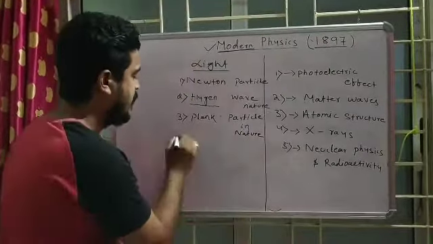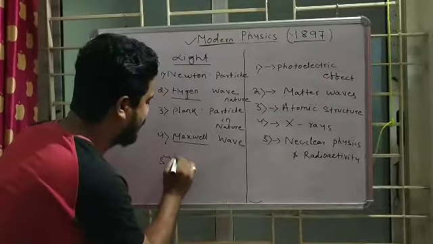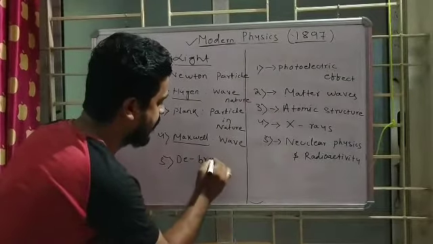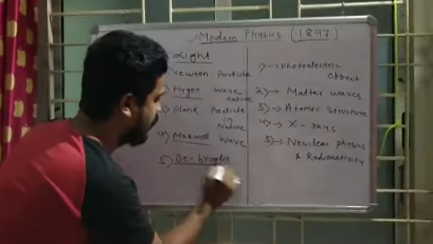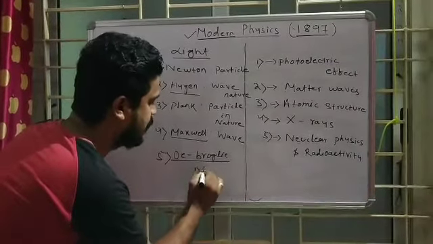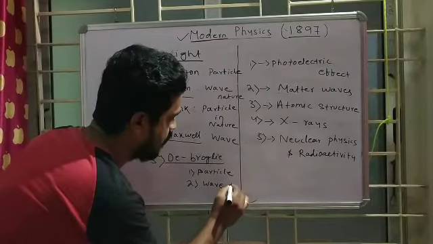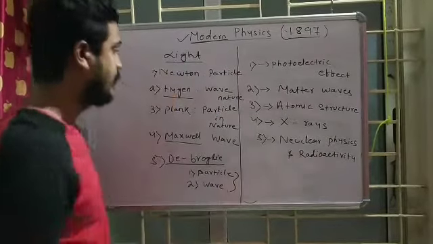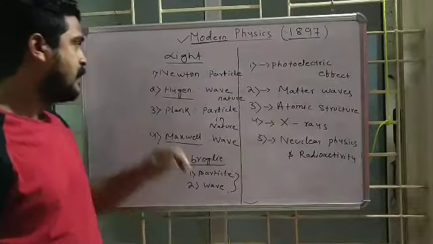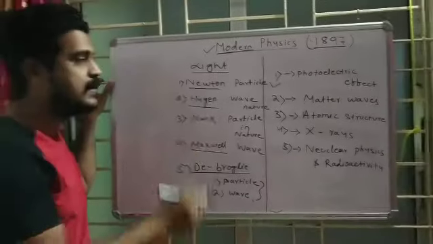Then Maxwell, so I am just writing, then I will explain. Maxwell, another scientist, came into the picture, who said again it is wave nature. So finally the scientist de Broglie came into the picture. He said it is both particle in nature and wave in nature. So this is known as dual nature. What I have written here: the very first time Newton said light is particle in nature.